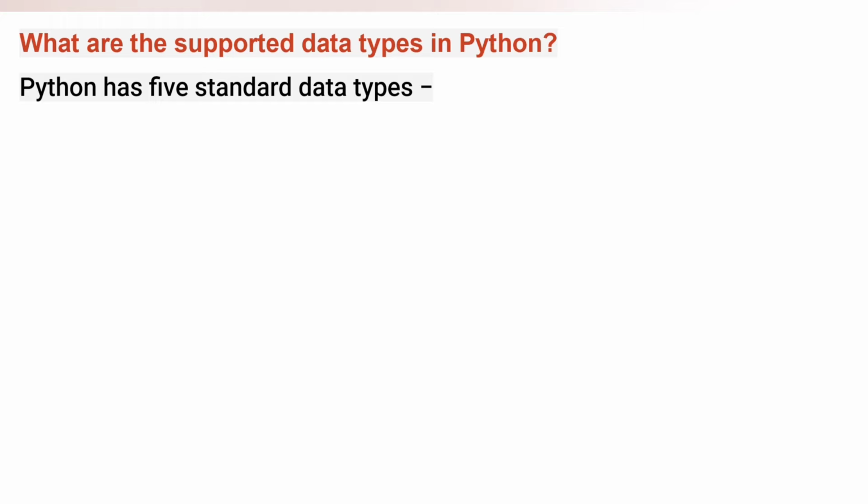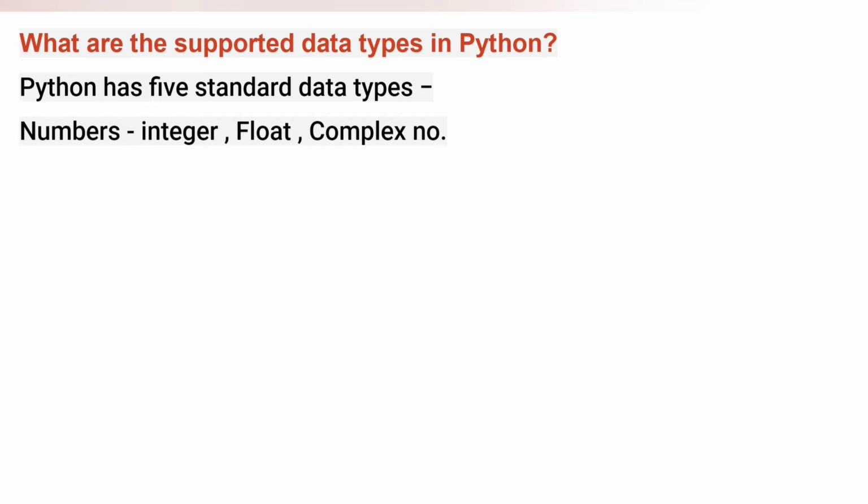Python has 5 standard data types. Which are these 5 standard data types? First one is numbers, and numbers are divided into further 3 categories. Numbers can be integer, float, as well as a complex number. We know a complex number is a combination of real and imaginary numbers. So Python supports 3 types of numbers: integer, float, and complex number.